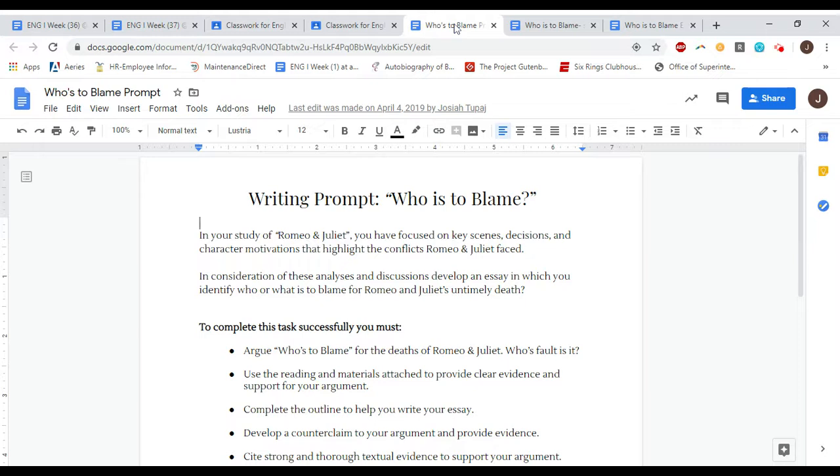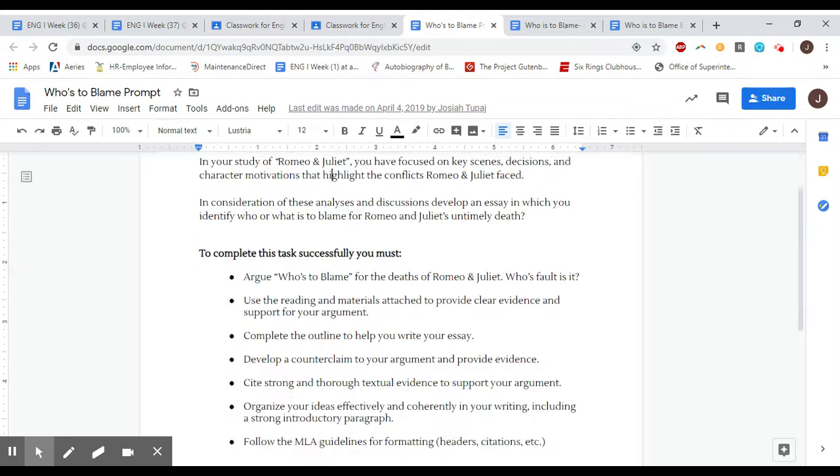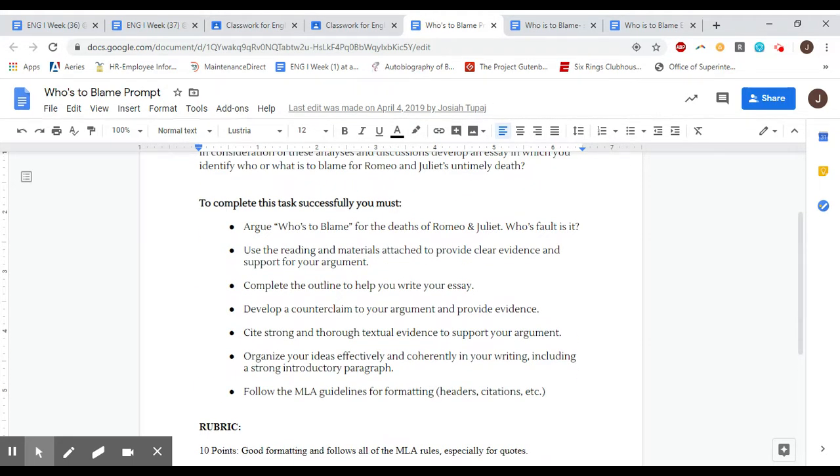So here's the prompt. Here is the handout basically that walks you through this writing process. Okay, so again, we focused on this question, and you're now going to consider the analysis and discussions that we've had to identify who or what is to blame for Romeo and Juliet's untimely deaths. So to complete this task, you must, number 1, argue who's to blame for the deaths of Romeo and Juliet. Whose fault is it? Is the main question you're answering. You're going to use the reading materials that I've attached and provide clear evidence and support for your argument.